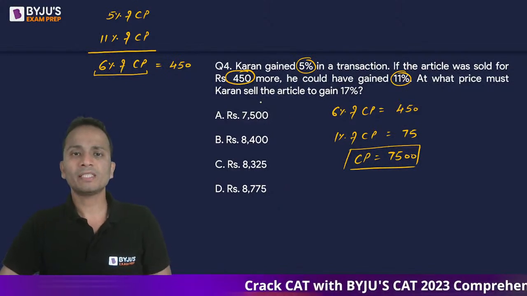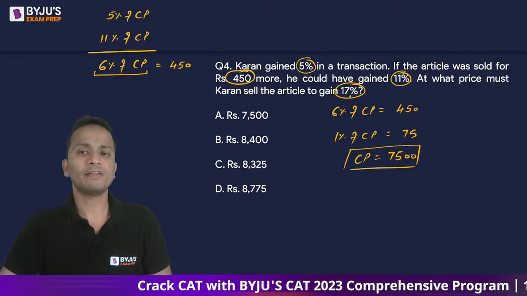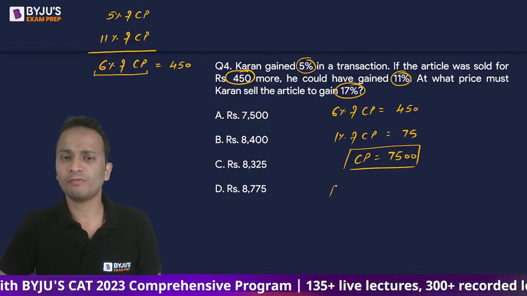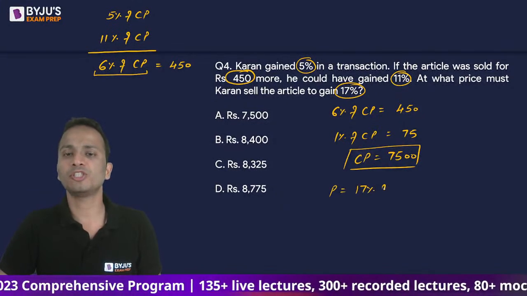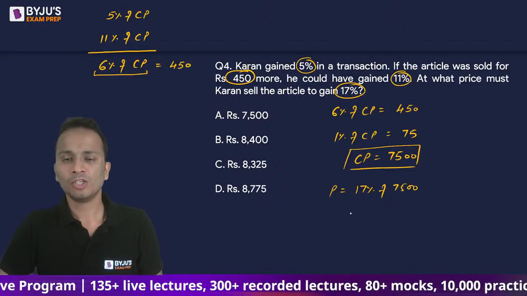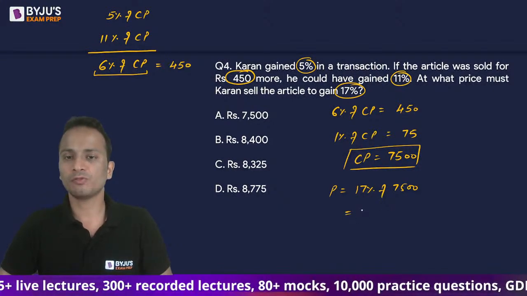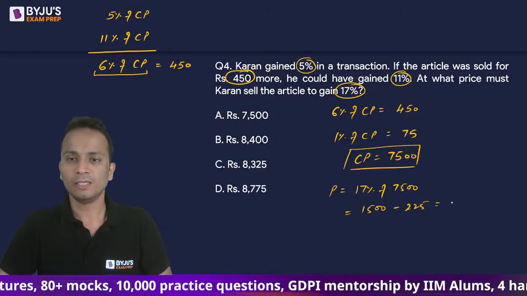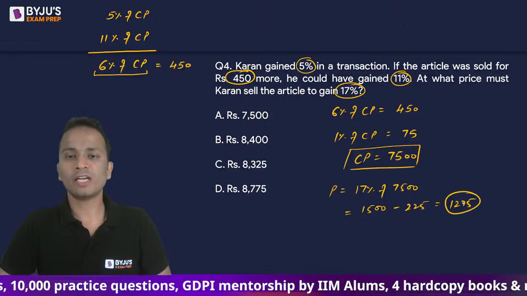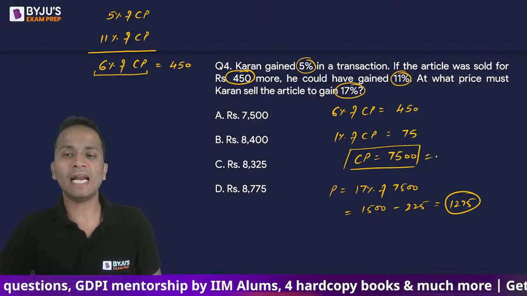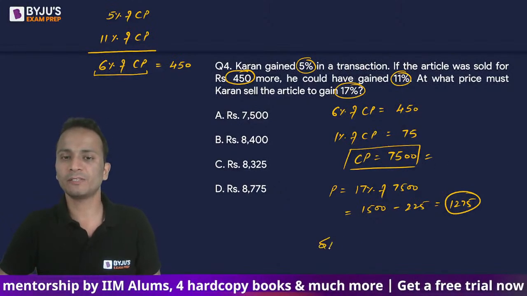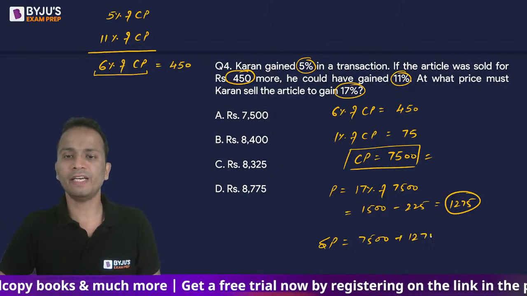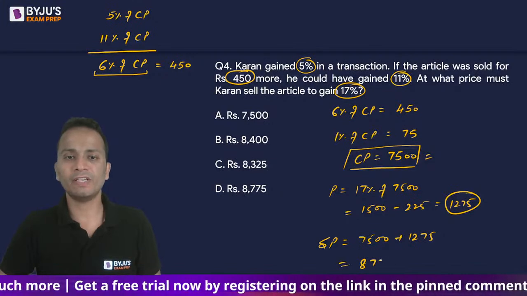Now the question is at what price he must sell the article for a profit of 17%. अब उसे 17% का profit चाहिए, cost price already हमारे पास है. We'll calculate the profit. Profit is 17% of 7500. So कितना आ जाएगा profit? 20% is 1500 minus 225. That is 1275 rupees का profit हो जाएगा, which will be added to the cost price to obtain the selling price. So selling price will be 7500 plus 1275, that is 8775.